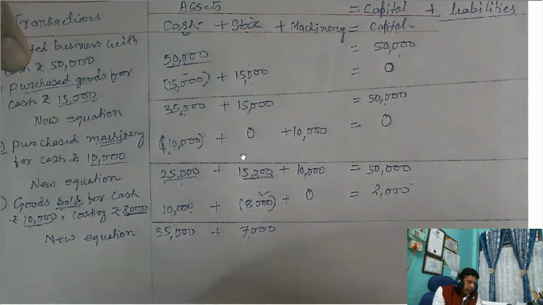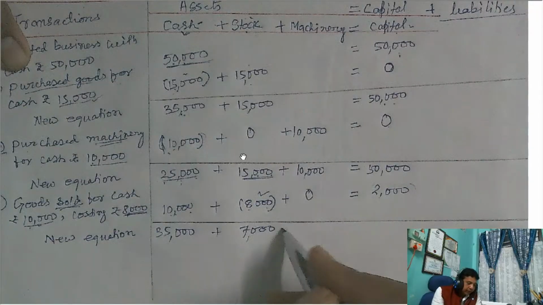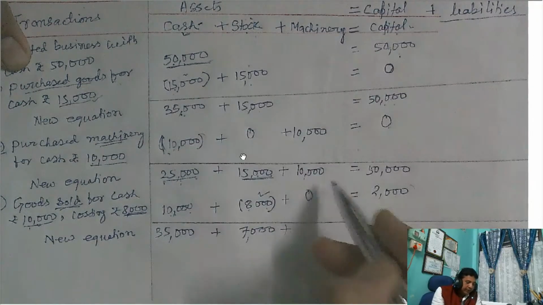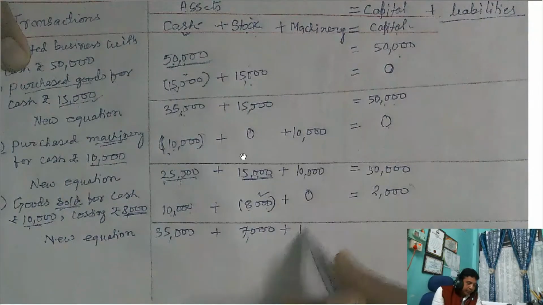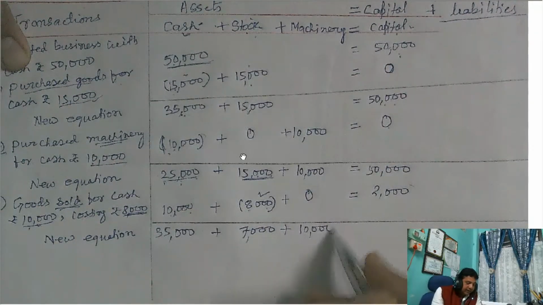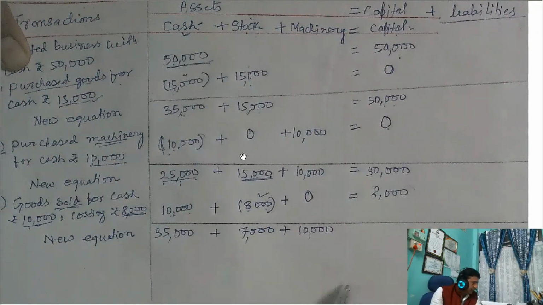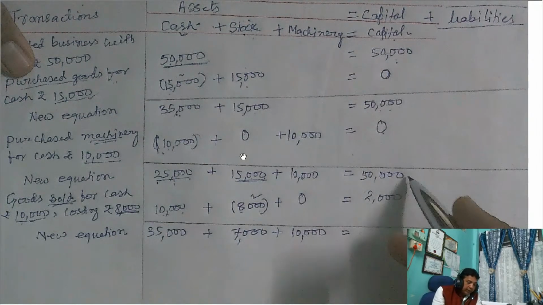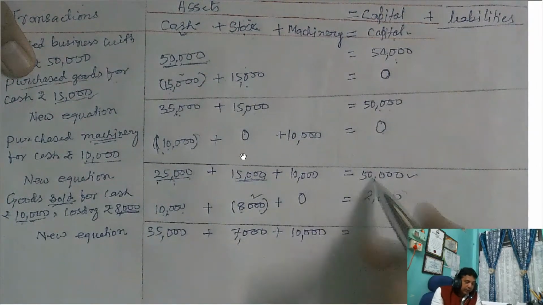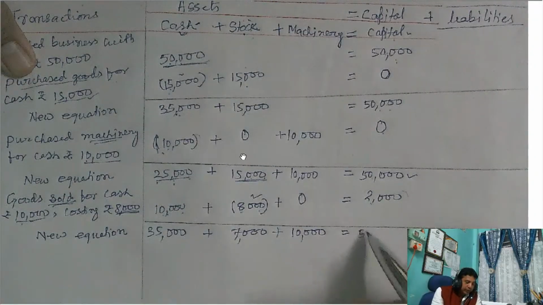So further it will be sold again later. Machinery में तो कुछ effect नहीं है. So machinery will appear the same as before this transaction, that is 10,000. And now capital balance, the profit is to be added. So 50,000 plus 2,000, 52,000.